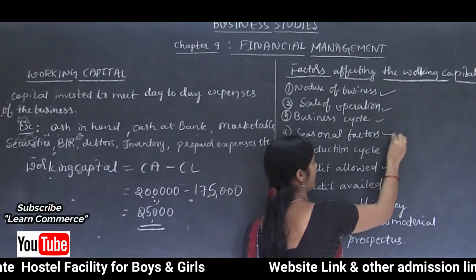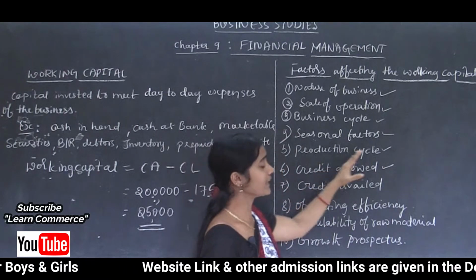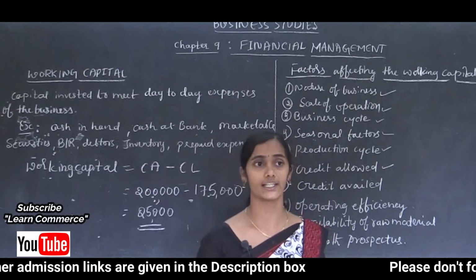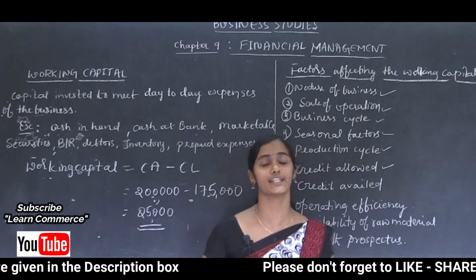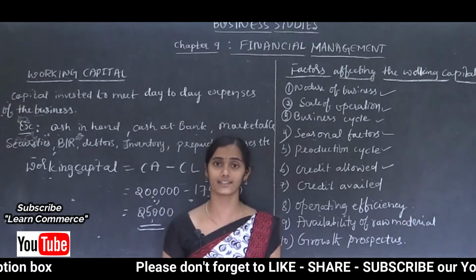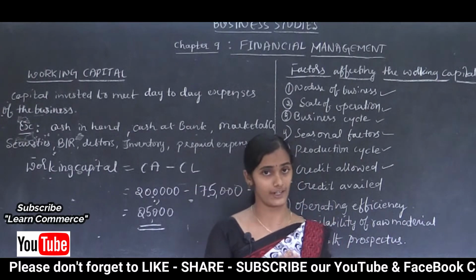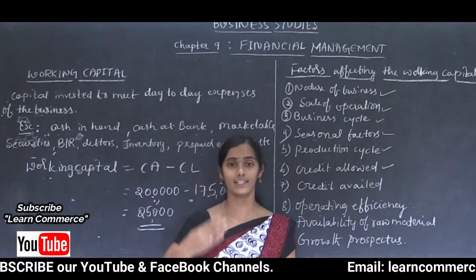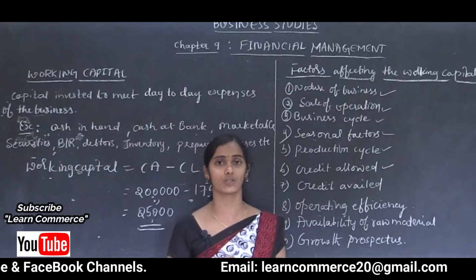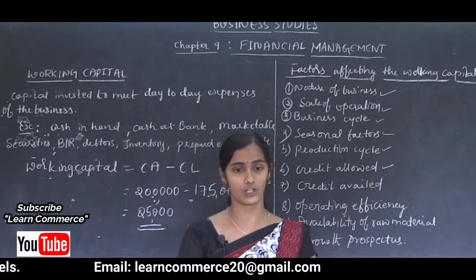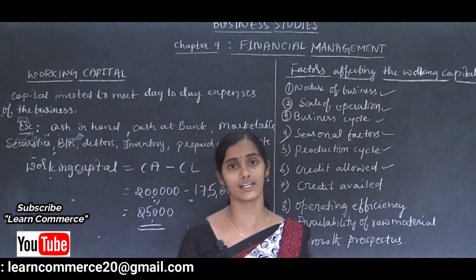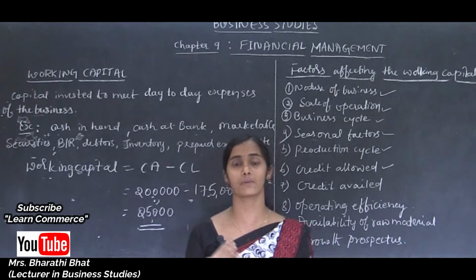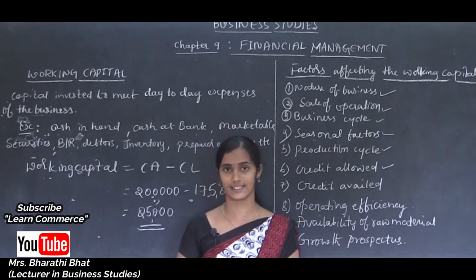Credit allowed. We know that many organizations provide credit facilities to their customers. For example, wholesalers or other organizations need to give some credit facilities to attract customers and clients.